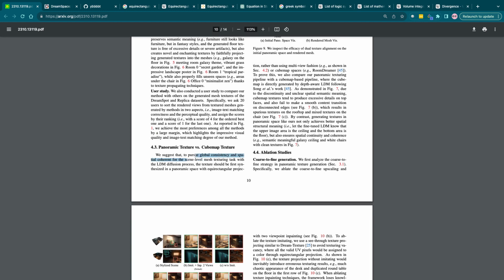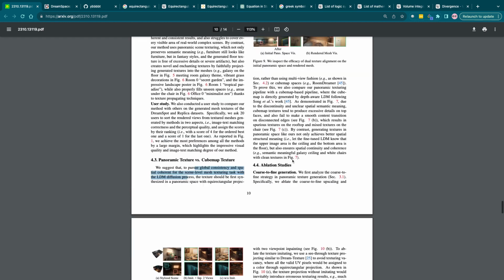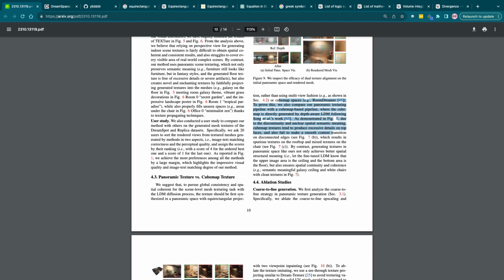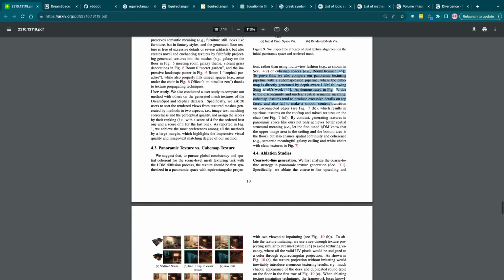To ensure global consistency and spatial coherence for the scene level mesh texturing task, the texture should first be synthesized in a panoramic space with equirectangular projection, rather than using a multi-view fashion. Due to the discontinuity and unclear spatial semantic meaning, cube-map textures tend to produce excessive details on top faces, and fail to make a smooth content transition on disconnected edges, which results in spurious textures on the roof and mixed dense textures on the chair.